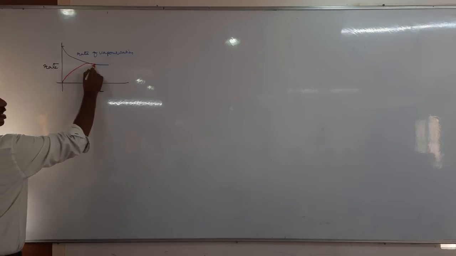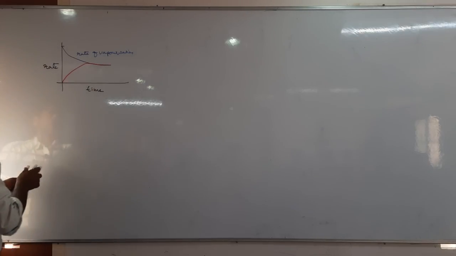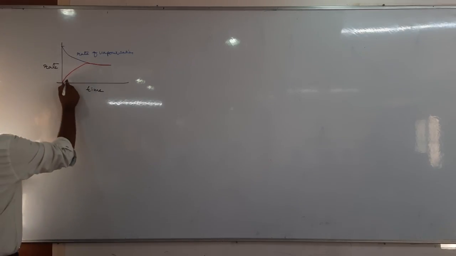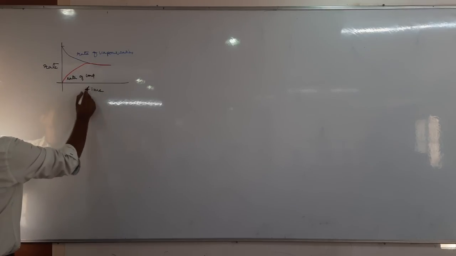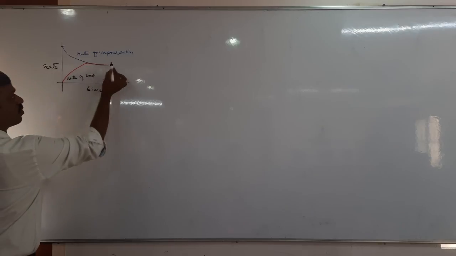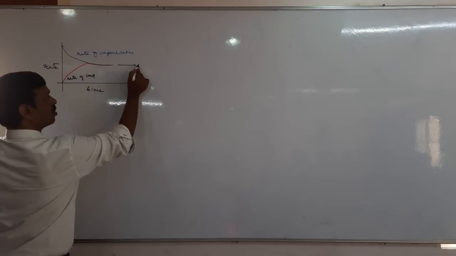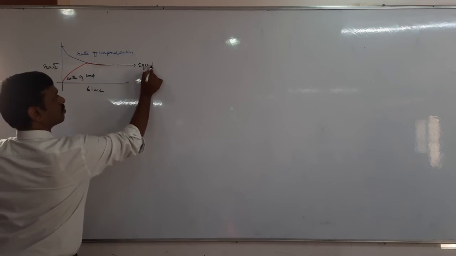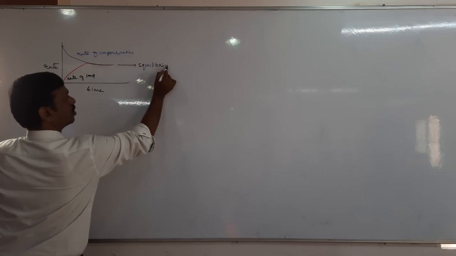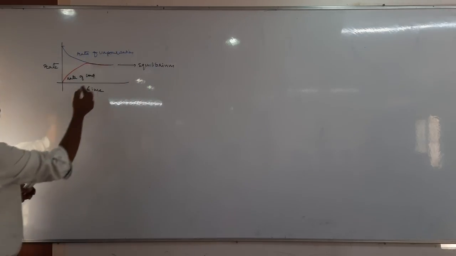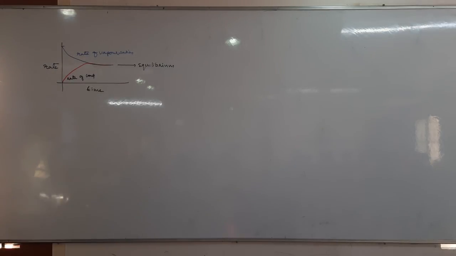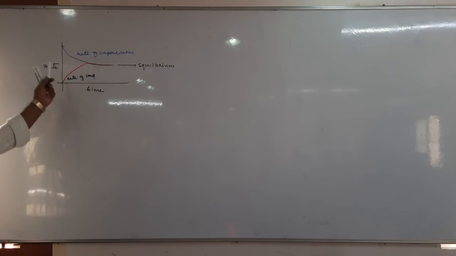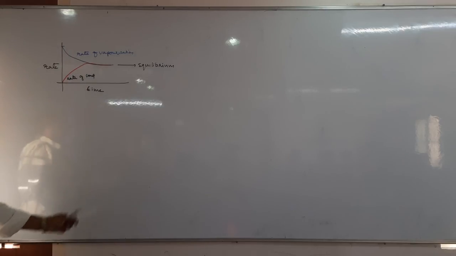At this particular stage, the rate of vaporization as well as the rate of condensation is the same, no? Now which is called equilibrium. So at equilibrium the rate of vaporization and rate of condensation both will be equal. So this graph is related to the rate of vaporization, rate of condensation and equilibrium.